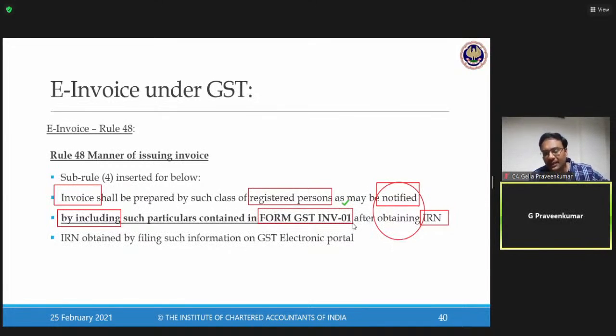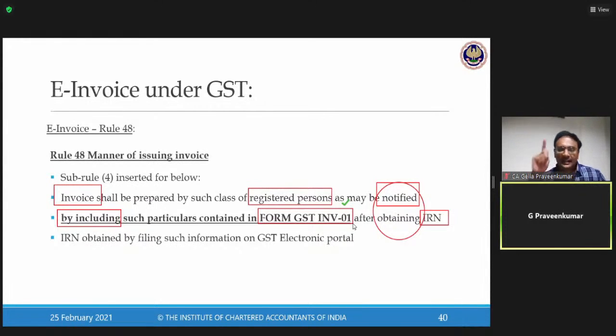So what is that INV01? Just now we have seen a template called e-invoice. Part A, there are 3 parts I have shown. In the first part, IRN, that is hash key 56 digit. There is a QR code that is compulsory. Details of supplier, details of recipient, location from where it is shipped, location where the consignment has to be shipped, details of HSN, unit code, quantity, unit of measurement, per unit rate, discount, any other charges, rate of tax. All this information is something which is compulsory.